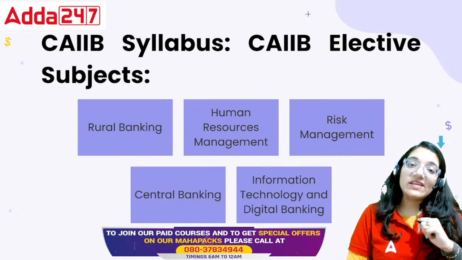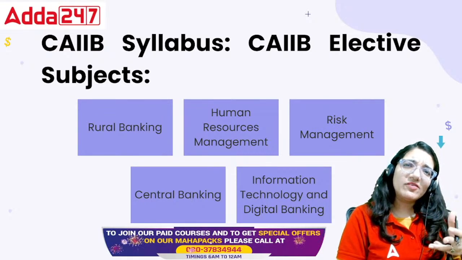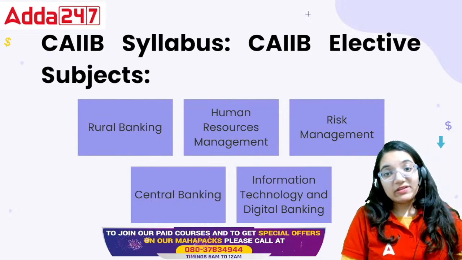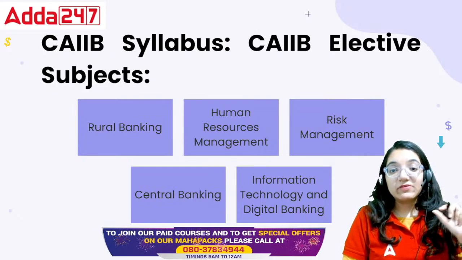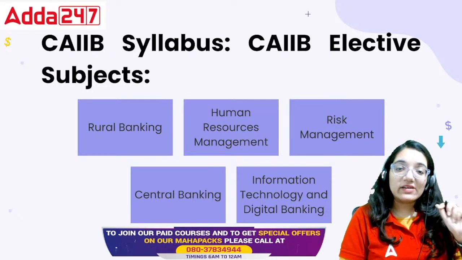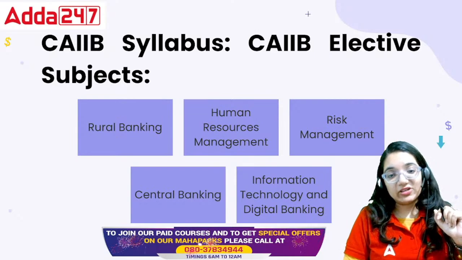So in the CIB syllabus, we are always worried about what I should take up. The first is rural banking, second is HRM, third is risk management, fourth is central banking, and the last one is information technology and digital banking.